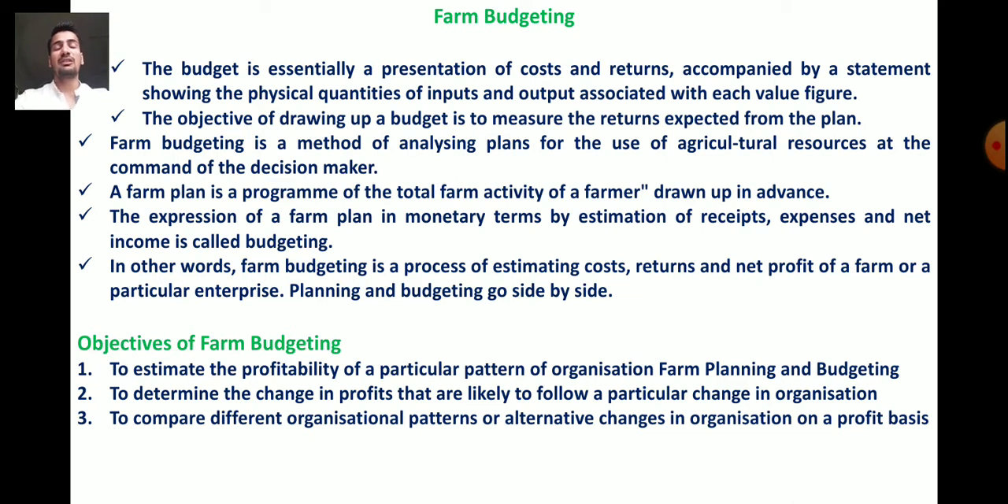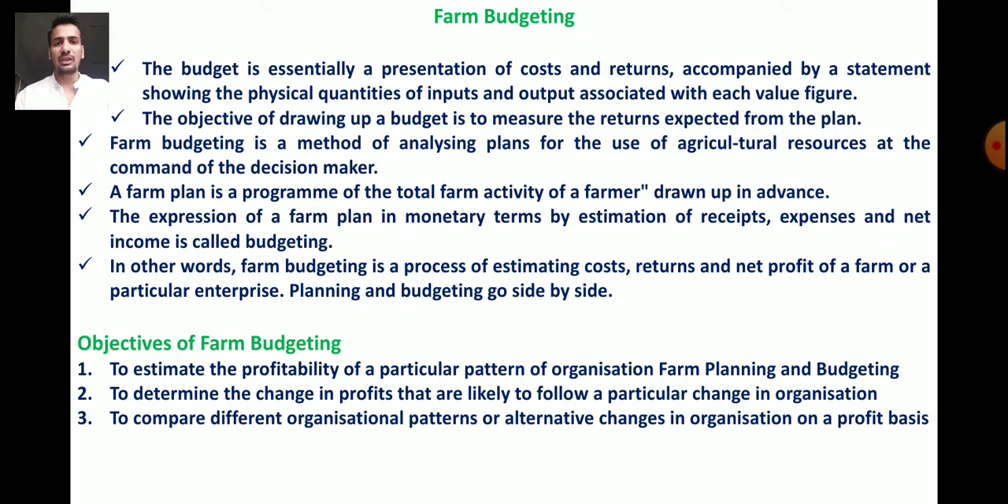Now, the objectives of farm budgeting. Which are the main objectives of farm budgeting? What is the purpose of farm budgeting? The first objective is to estimate the profitability of a particular pattern of organization. For estimating the profitability of a particular pattern of organization, farm planning and budgeting are required. To study the profitability of a particular enterprise, farm planning or farm budgeting is required.